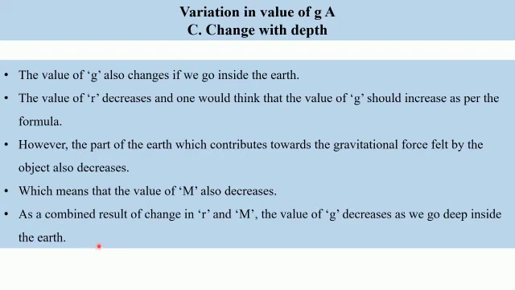So unlike what is expected, what is observed is that the value of g goes on decreasing as we move deep inside the Earth, and finally at the center it becomes 0.